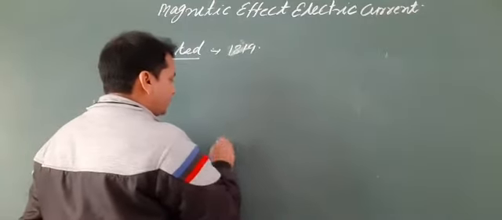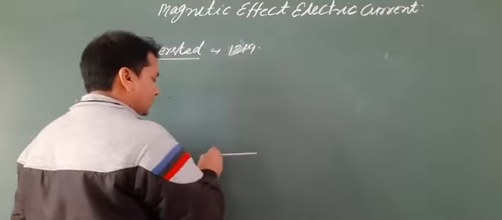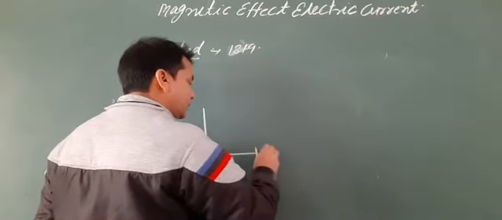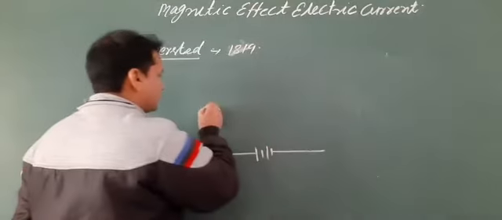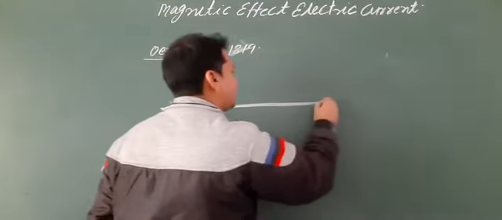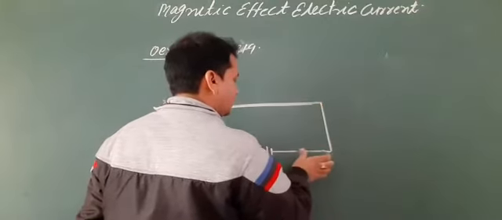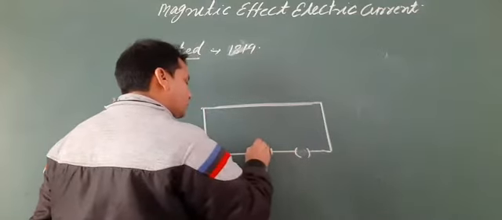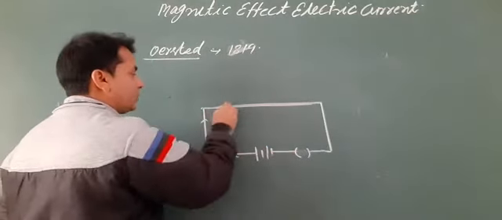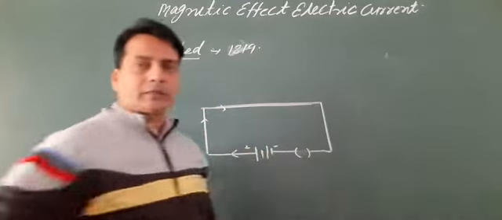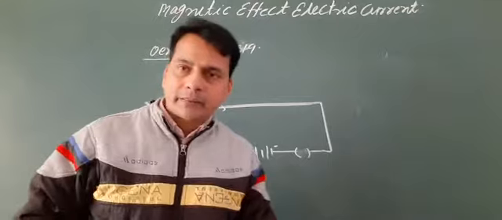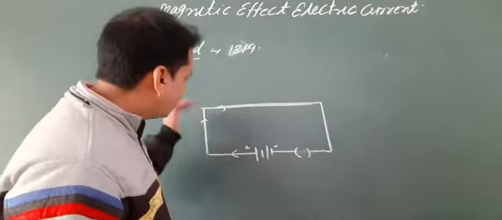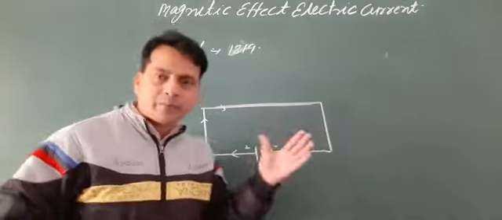So here is a circuit connected to a battery, and we know that electric current flows from the positive terminal to the negative terminal. When the switch is on, the electric current flows from the positive terminal to the negative terminal. In this circuit, three effects will be generated.